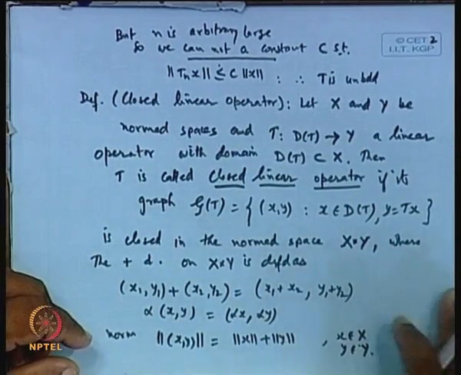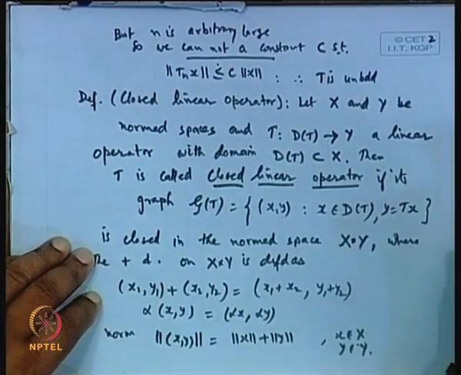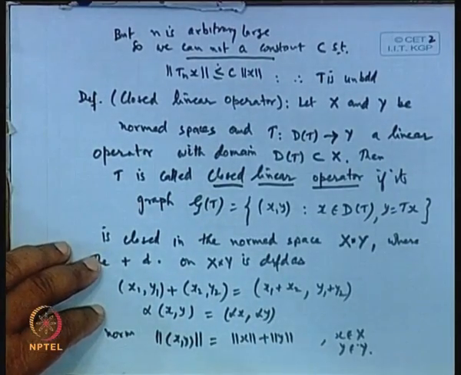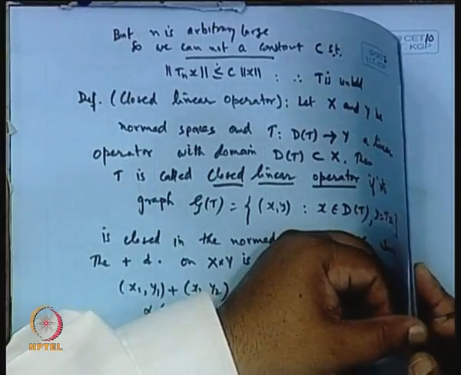Okay. So, what is a closed linear operator? A linear operator is said to be closed when its graph is closed. What do you mean by the graph is closed? Let us discuss this.